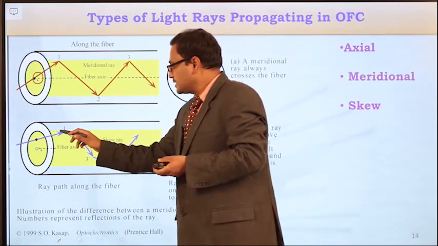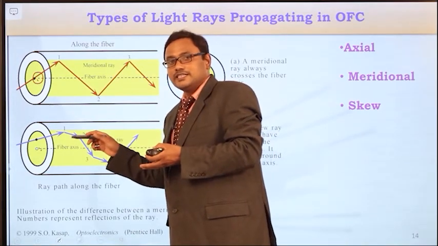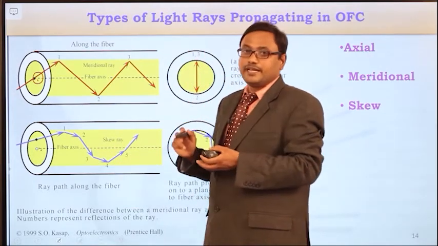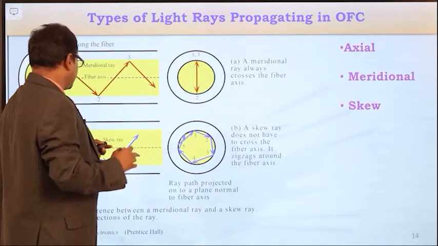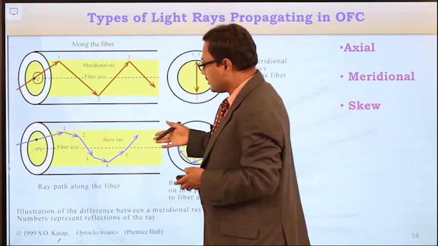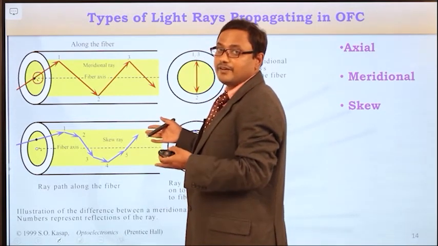So these skew rays undergo several total internal reflections, and follow the helical path in the optical fiber cable. So here meridional light ray is following the zigzag path, skew ray is following the helical path while it is propagating in the optical fiber cable.